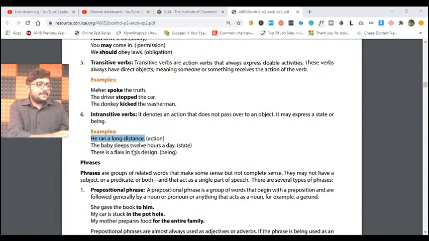Similarly, the baby sleeps 12 hours a day. For what? Is she not well, or her nature is like that? Don't know. It means the objective of the statement is not given. There is a flaw in the design. Which design? What is the flaw? Who asked you to design? What was the original design? What was the corrected design?